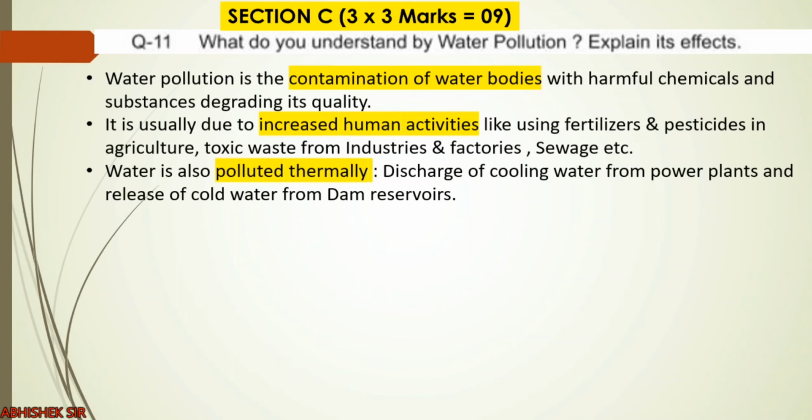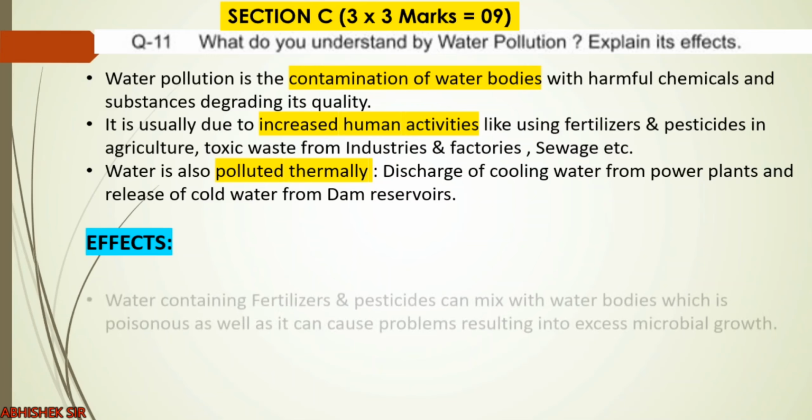Now this point is very important. You have to understand this, that water is also polluted thermally. Heat is also a very important factor. When we discharge the cooling water from the power plant, that also changes the temperature, and if we release water from dam reservoirs, the cold water may disturb the temperature of water bodies. Now all these changes degrade the balance between the aquatic animals and the habitat. So that is why it affects very badly.